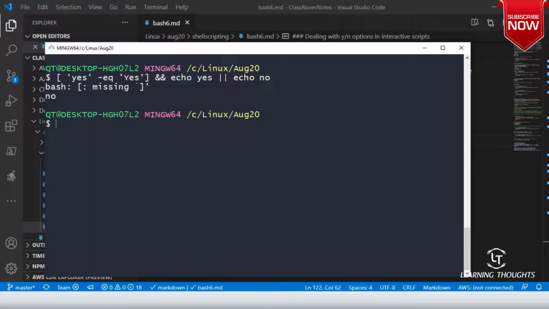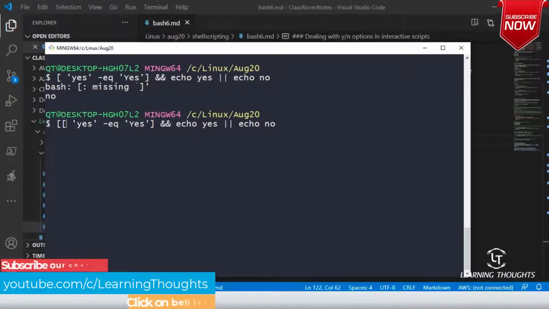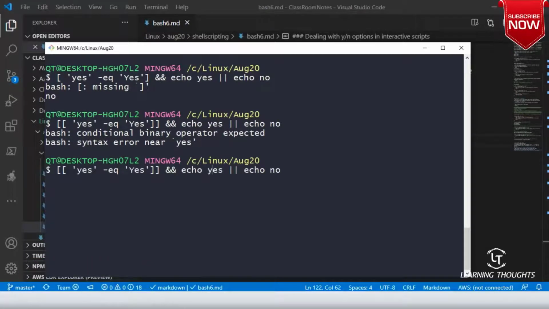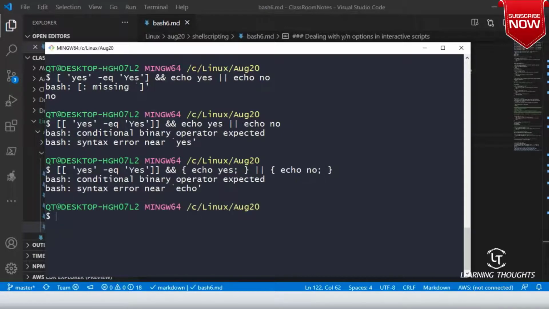Let us see what is that I missed. What is missing? Conditional binary operator. Am I missing something?